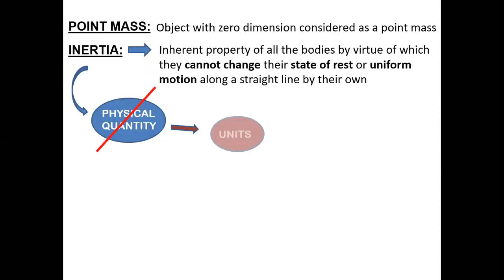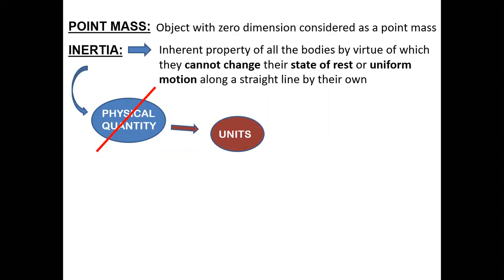If it is not a physical quantity, and if I talk about the units... Sir, but last year we learned that mass can be considered a measure of inertia. So is it indirect? No, it just represents. Inertia just represents a property which depends upon the mass of the body. It is not equivalent or anything related to the mass. Okay, sir.